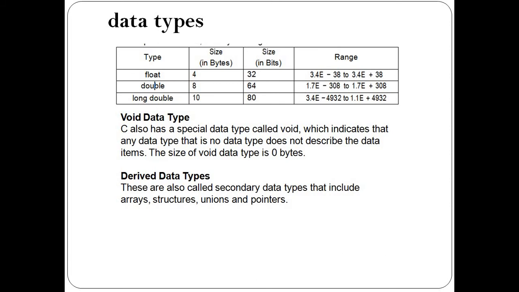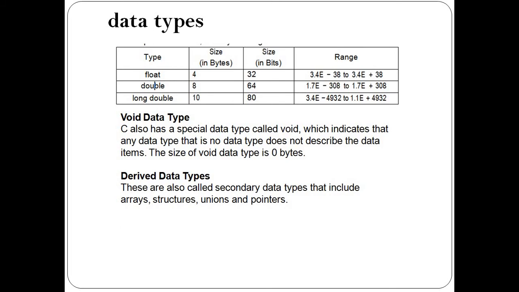Void is a data type which is basically used in the C programming language along with the main function, because in C, main does not return any value. So another category of data type is derived data types. Derived data types are secondary data types that include array, structure, union and pointers, and we will see those concepts in later units of the syllabus, that is unit number 3, 4 and 5.